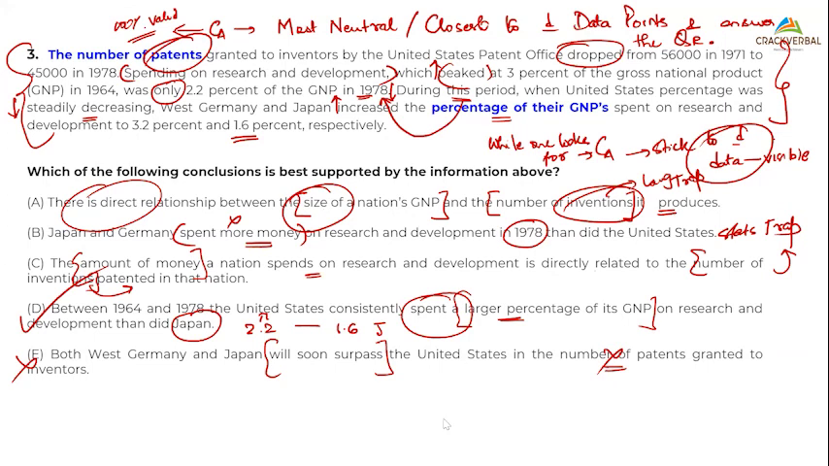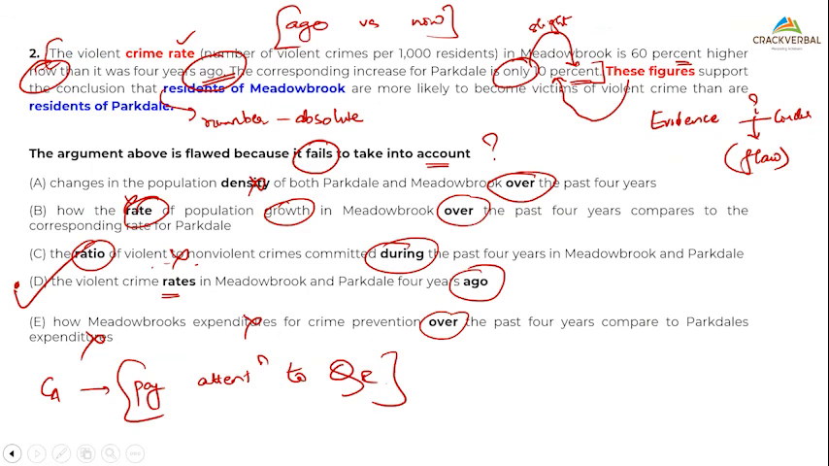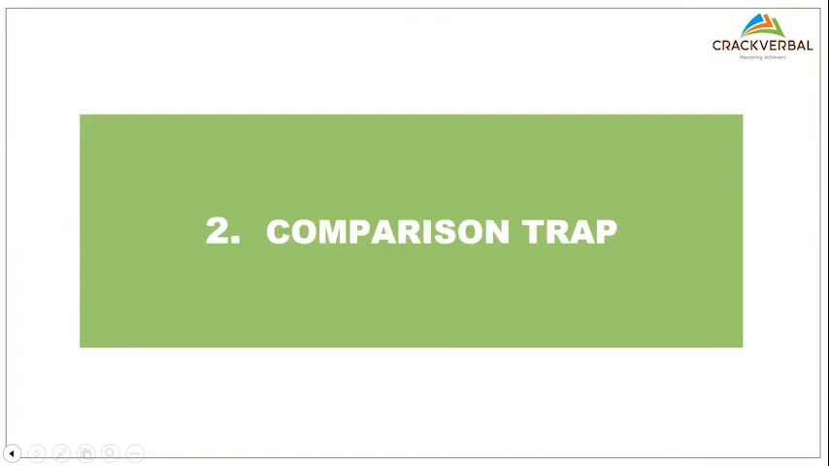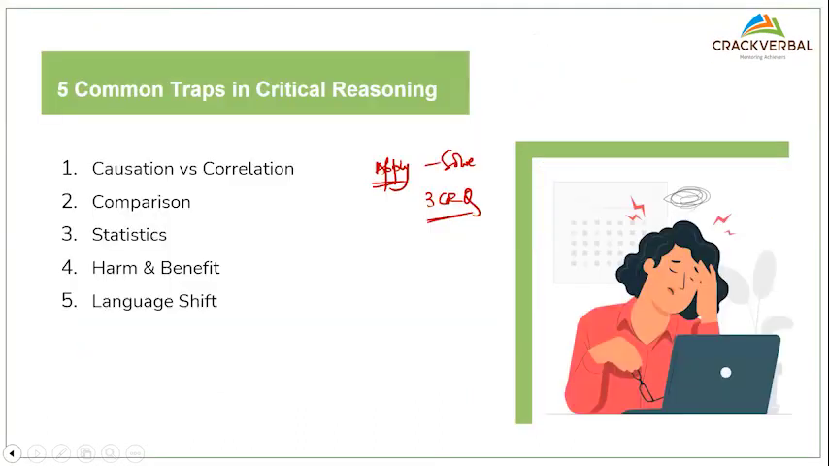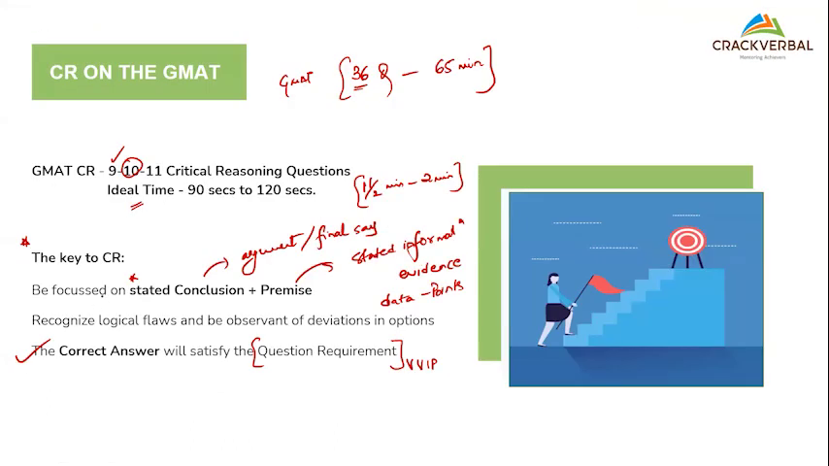So I hope all of you could see the use of traps, at least the various kinds of traps. Statistics is the most common trap that you get in your exam, followed by causation and language shift. These are the three which are actually very, very important. I will take you back to the first slide as I close my session today. I always tell my students, pay attention to this. Be focused on what is stated. Recognize flaws, be observant of deviations in options. These three things are actually the key to CR. If you keep that in mind, I think everything else can be taken into consideration.